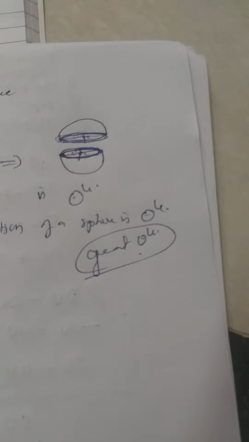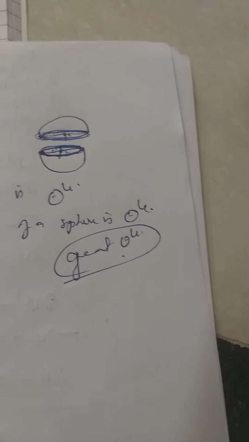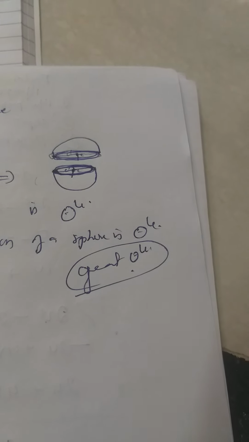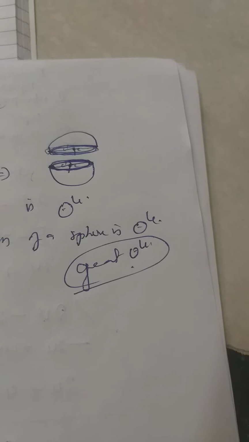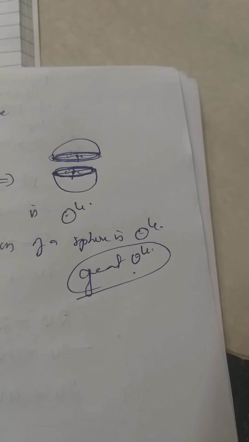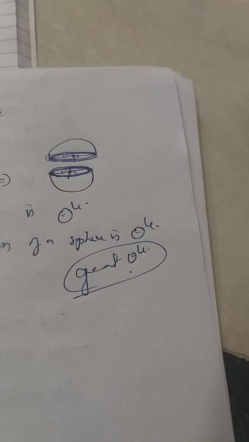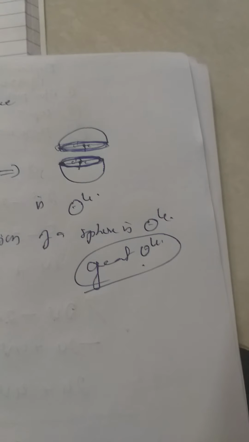What do we mean by a great circle? If the center of the sphere is equal to the center of the circle, then that circle is called a great circle. Or else, if the plane is passing through the center of a sphere, that common portion is a circle, and that circle is a great circle.